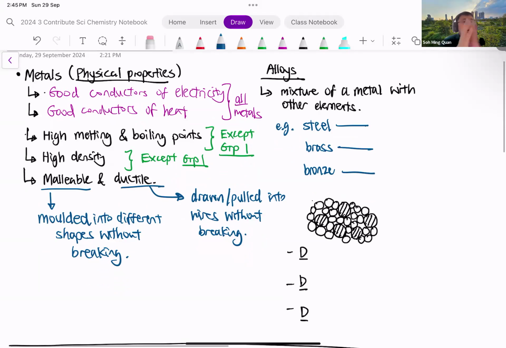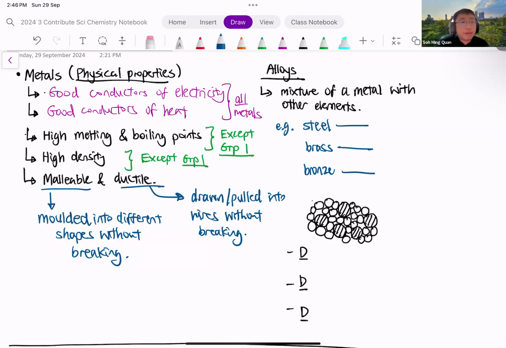But beyond these properties, you realize that pure metals tend to be rather soft and rather weak in terms of strength. That is not always good. It's not always good that metals are soft and weak. So we need to find a way to make metals stronger and harder. And the way to do that is to make an alloy.